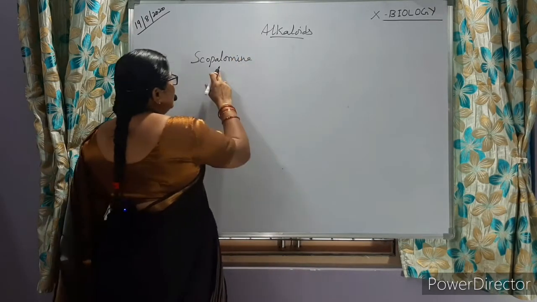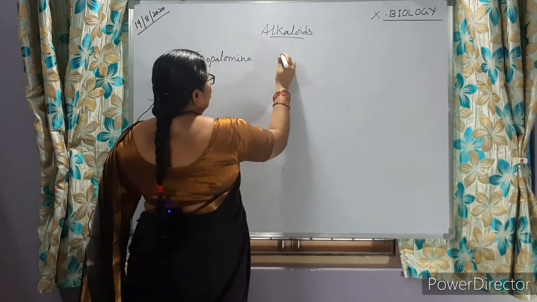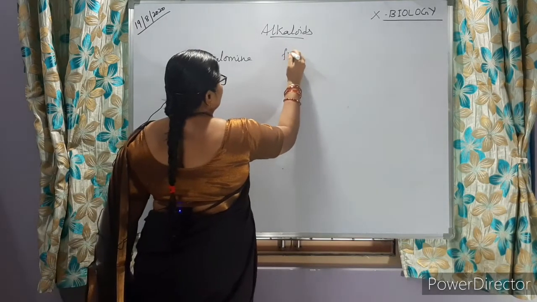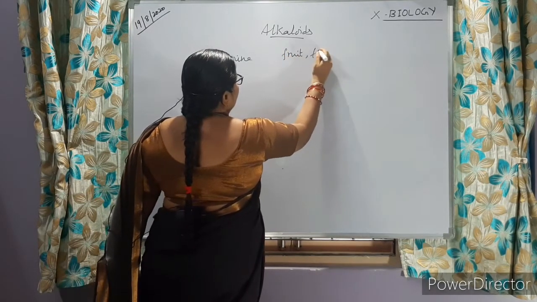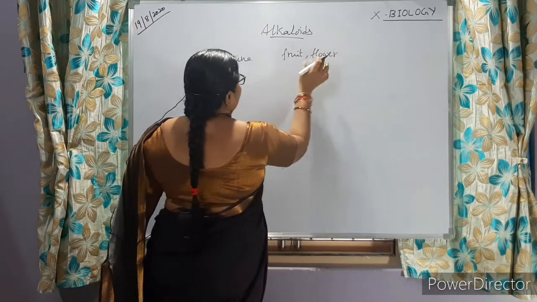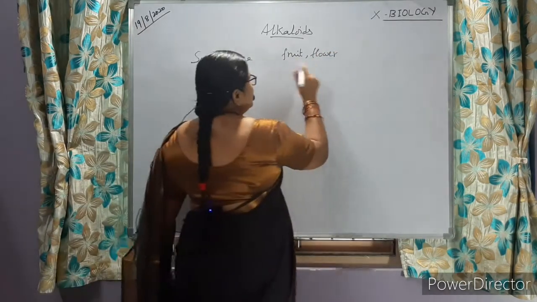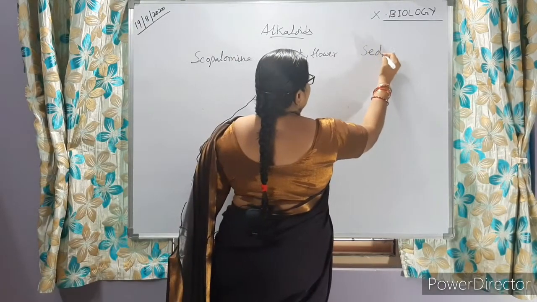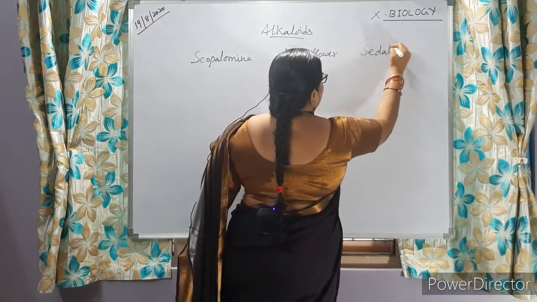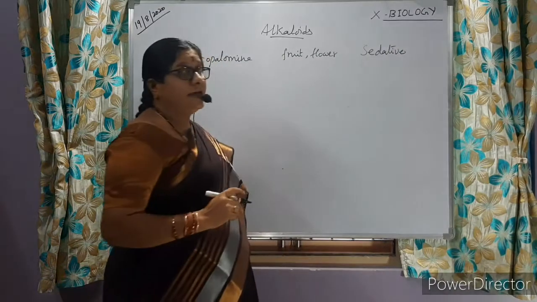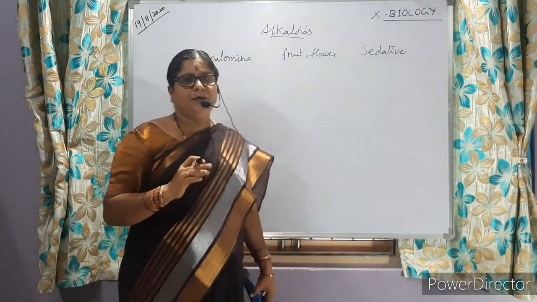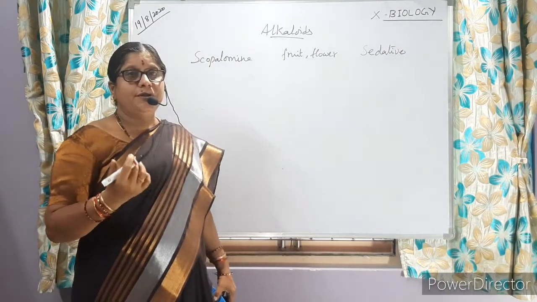We learn about another alkaloid, scopolamine. It is present in the Datura plant, in the fruit and flower, and it is used as a sedative. What is the meaning of sedative? Sedative means the chemical which induces sleep.